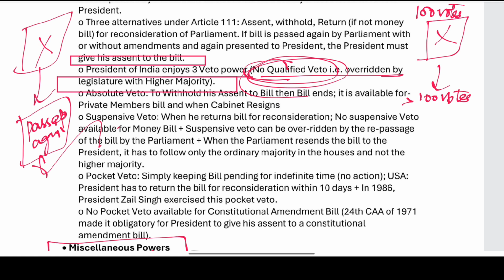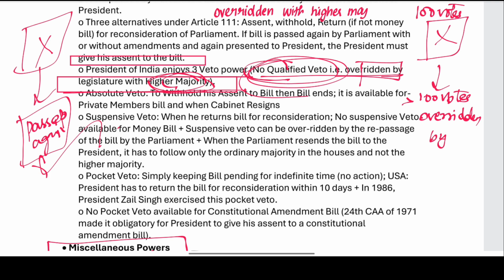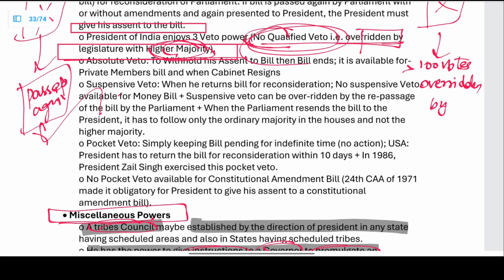This is what we call overridden by the legislature with a higher majority. There is no qualified veto in India.